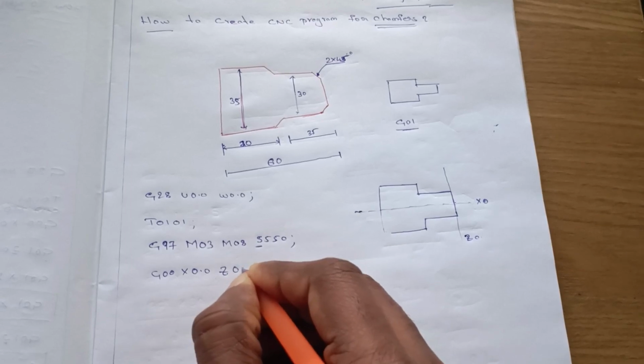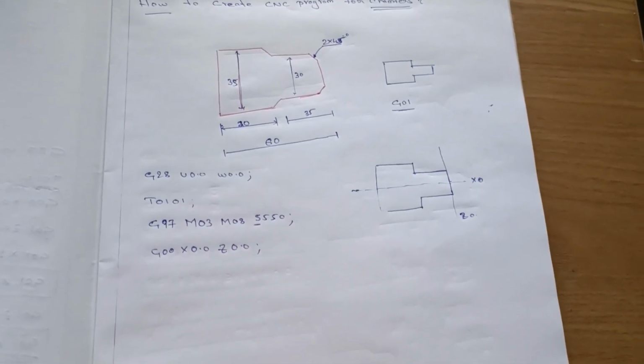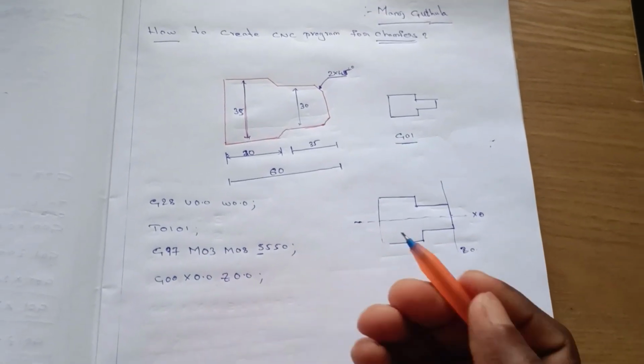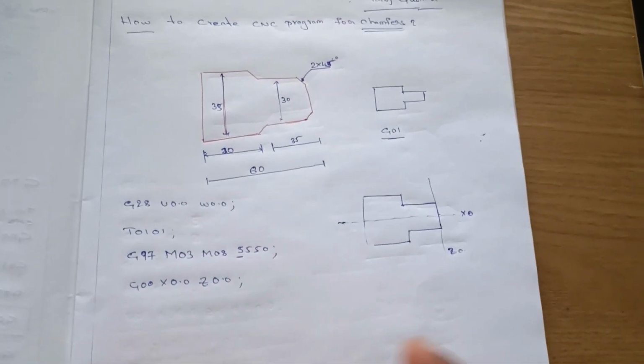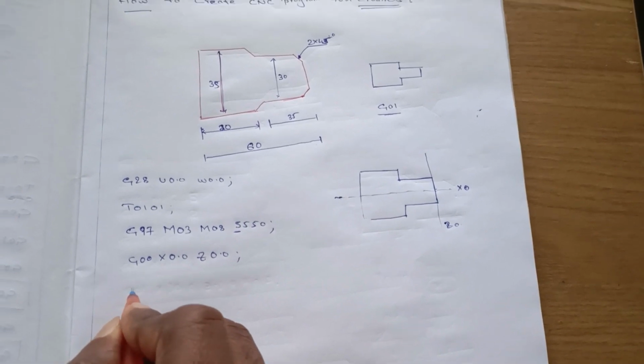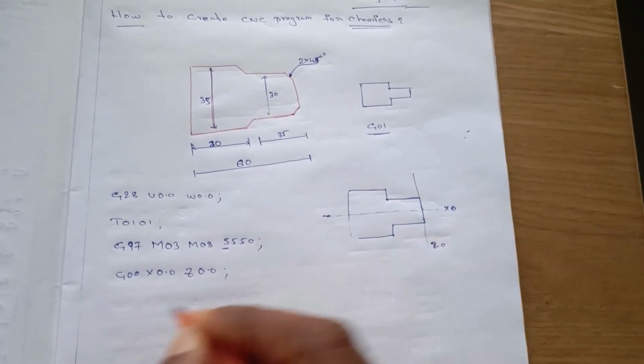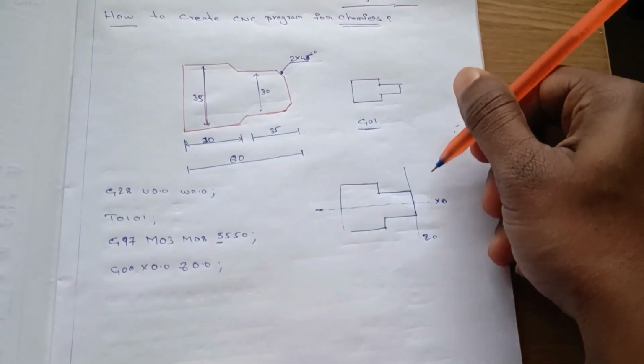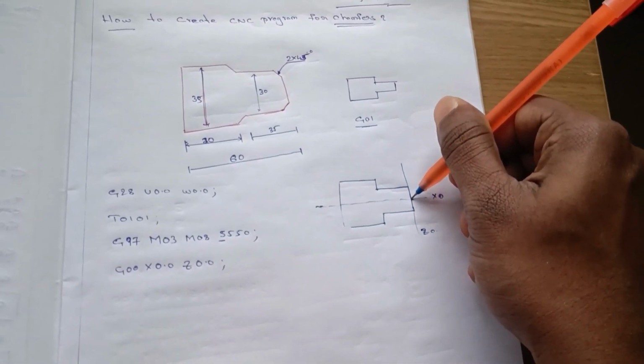It will be 0.0 as you wish. For safety you can move aside also, it will be 1.0 as your convenience. For this statement the tool travels from here to here.